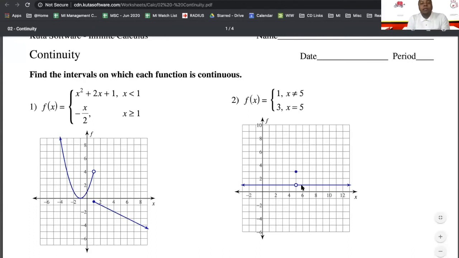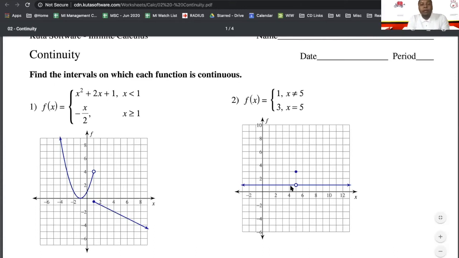Second one, does the left-handed limit equal the right-handed limit? Let's look, shall we? From the left side, we are approaching 1. From the right side, we are approaching 1. The left-handed limit is equal to 1, and the right-handed limit is equal to 1. So that means they're both equal, and that satisfies our second condition. So look, we've gotten farther than we did in question 1. Now let's see if the third condition is satisfied.